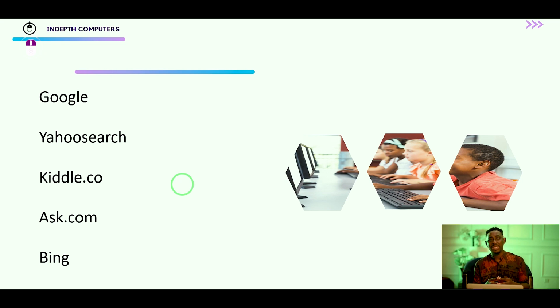But I am teaching you how to do research using Google, because on Google you find a lot of information. Unlike Google, Kiduko has limited information. It's only streamlined for children, so you may not find so much information there. For instance, you go to Kiduko and you type CBN. It won't tell you anything about the Central Bank of Nigeria.